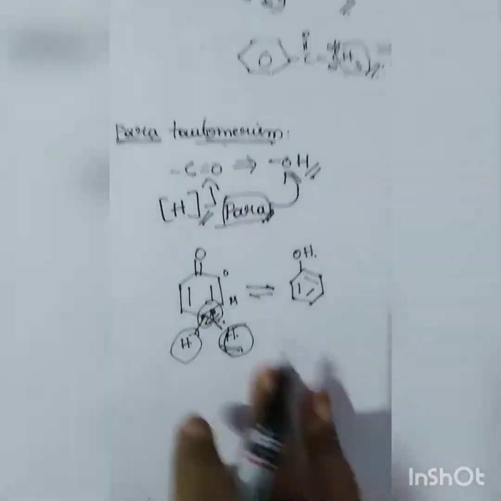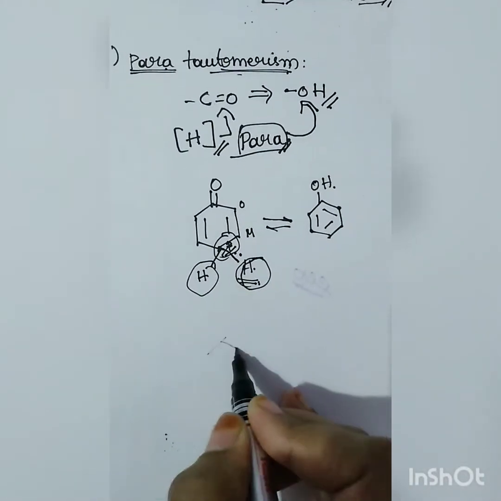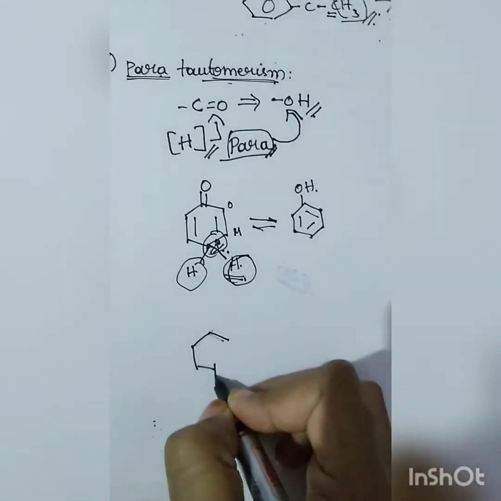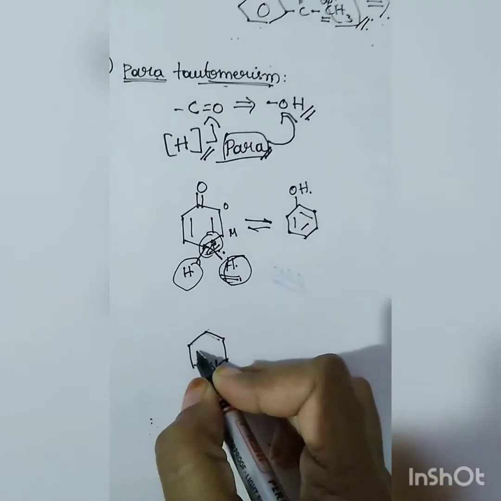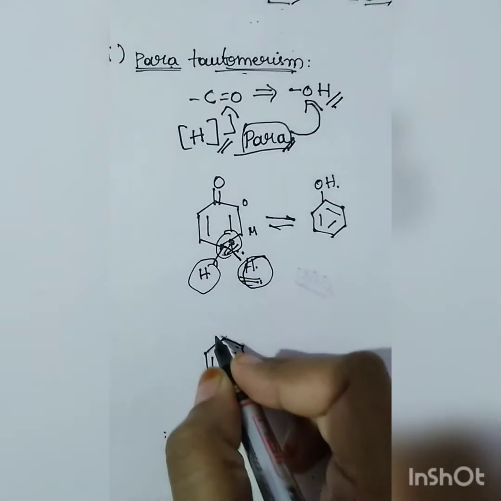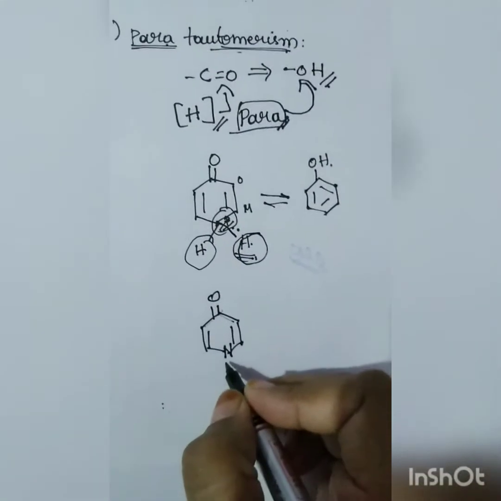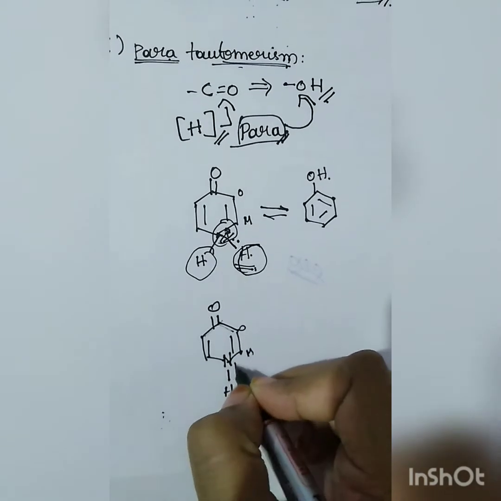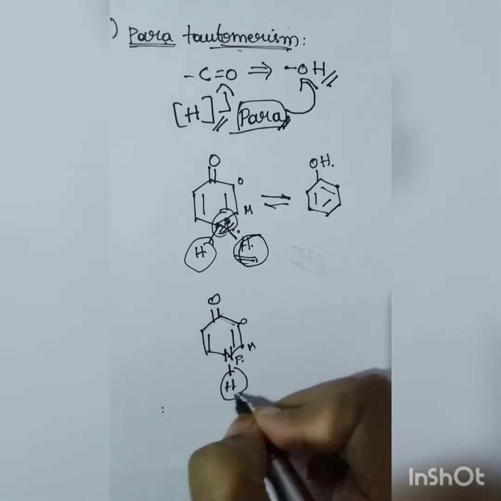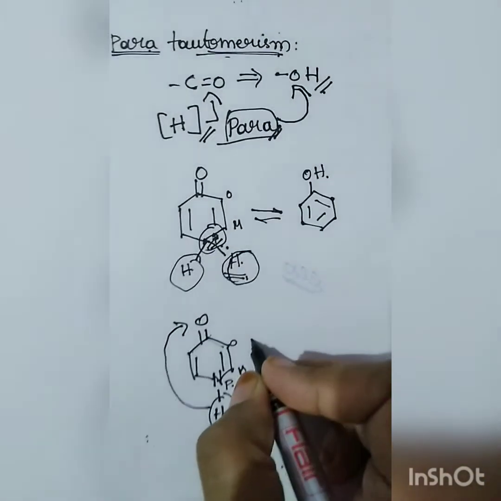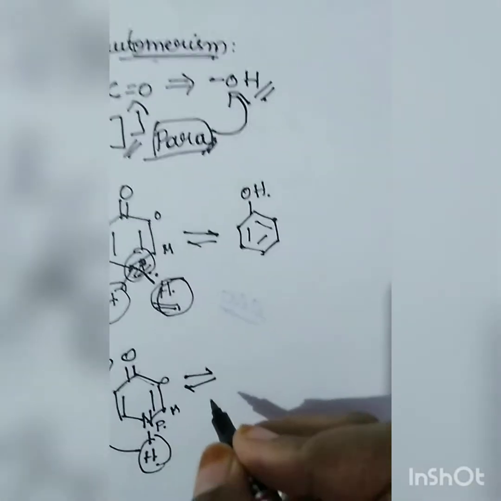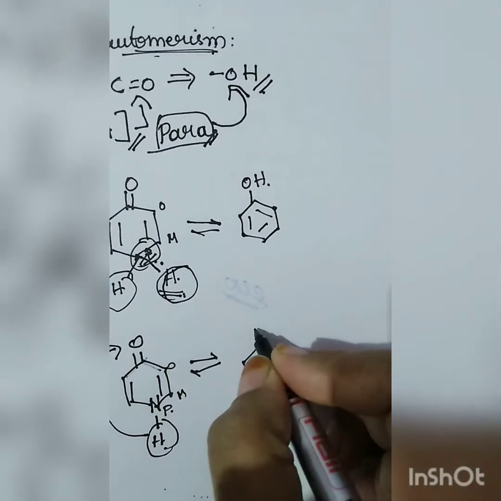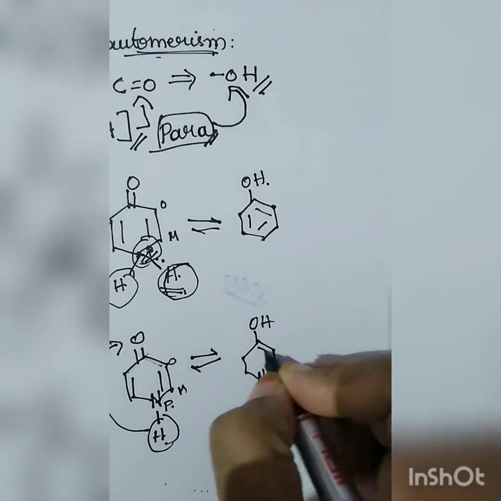And one more example I'll show you. See, this will definitely happen only in aromatic compounds, because para positions are not possible in open-chained or non-aromatic compounds. So here also, as I said, this is ortho, this is meta and this is the para position. So this hydrogen is going to convert this ketone into alcohol. So this is our enol.